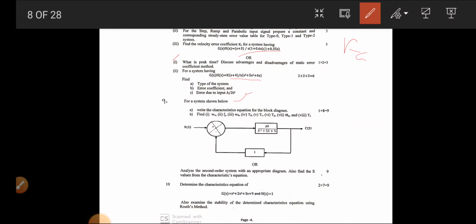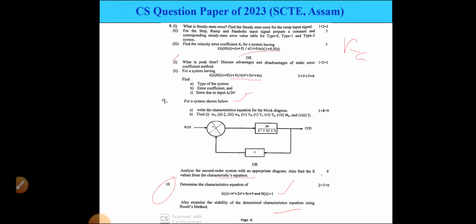Also find the s values of the characteristic equation. Question number 10, determine the characteristic equation of this one and also examine the stability of the determined characteristic equation using Routh's method. So these were the 10 questions.